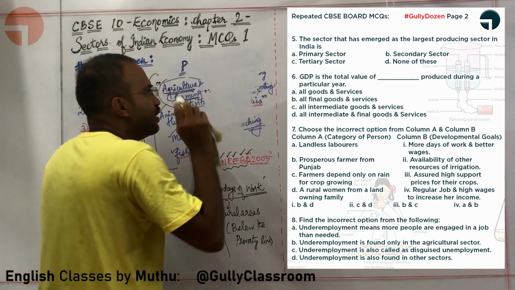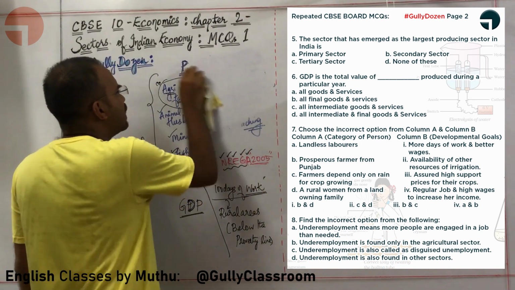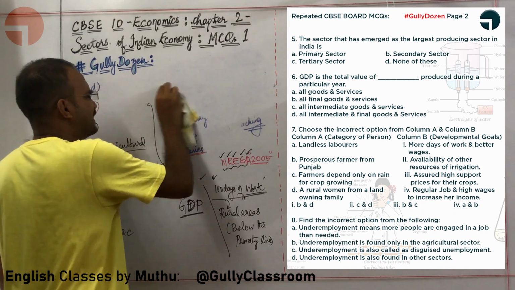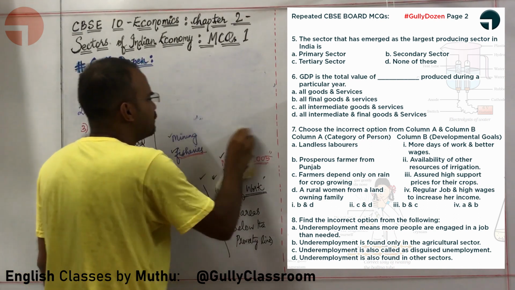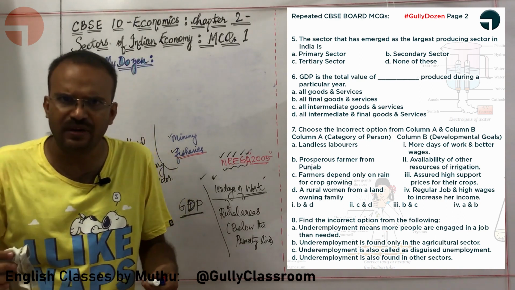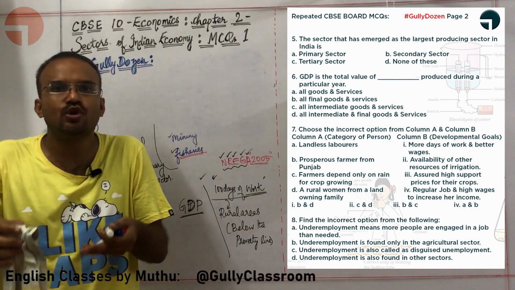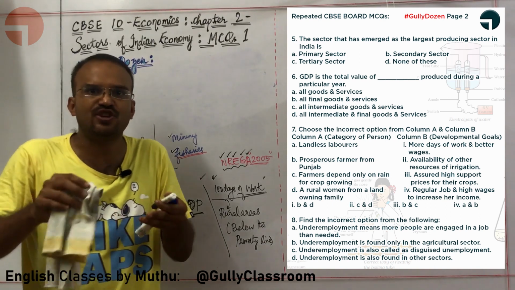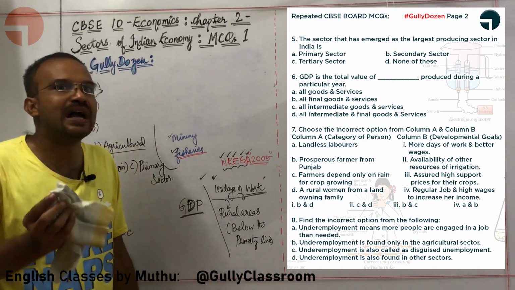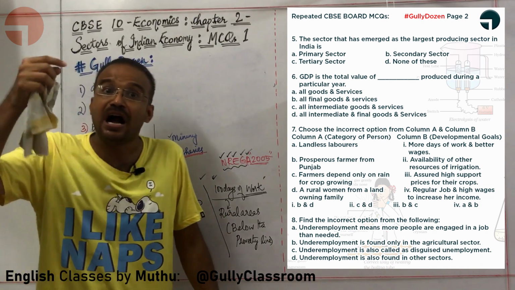Okay, sir. Let us study the second one. So, the first one is right. Underemployment is only found in agricultural industry. Not exactly. Let us say there is an electrician. The electrician will need work every day, but a lot of times he might not get work every day. So, he will be underemployed with respect to his capacity. So, underemployment can be found not just in the agricultural sector.